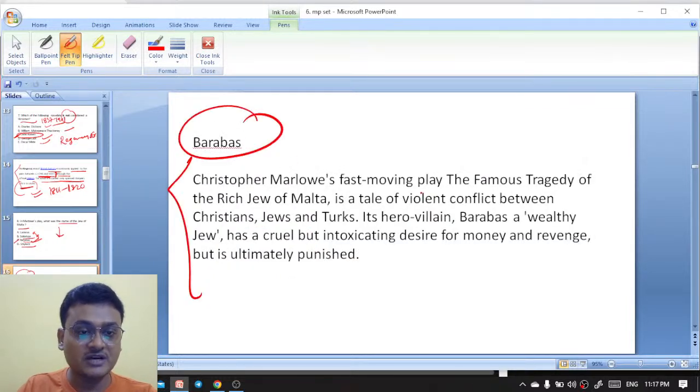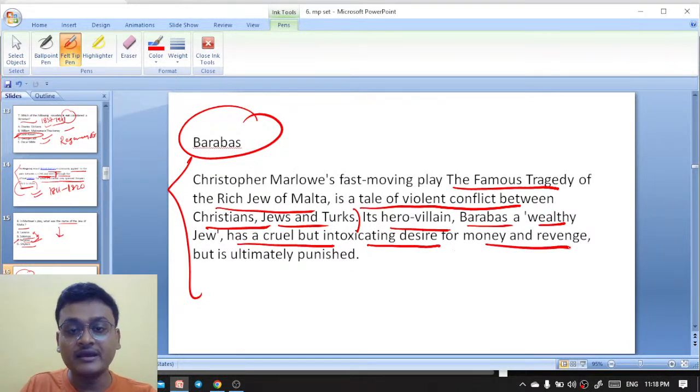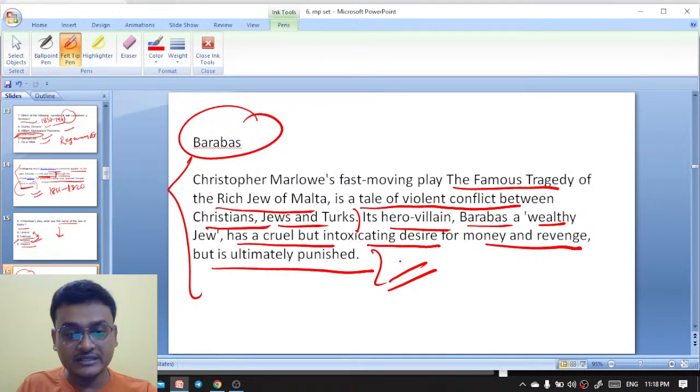Barabbas, Christopher Marlowe's play, the famous tragedy of the Rich Jew of Malta. It's a tale of violent conflict between Christians, Jews, and the Turks. Here its hero-villain, Barabbas, a wealthy Jew, has a cruel but intoxicating desire for money and revenge, but is ultimately punished at the end of the play.